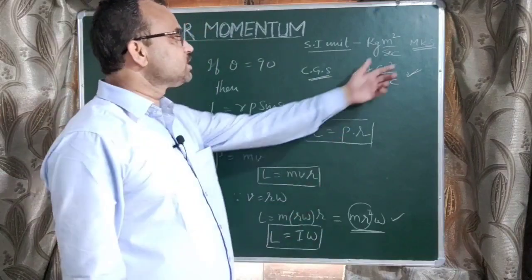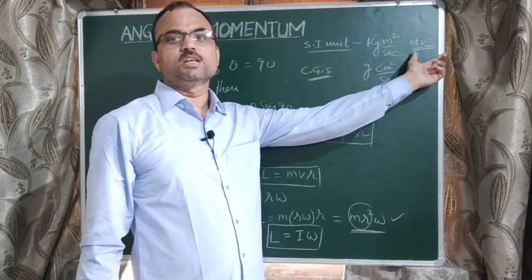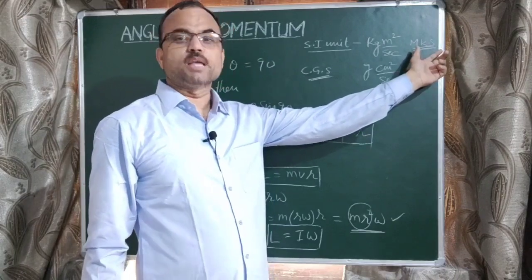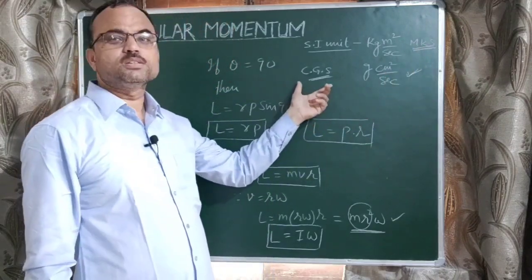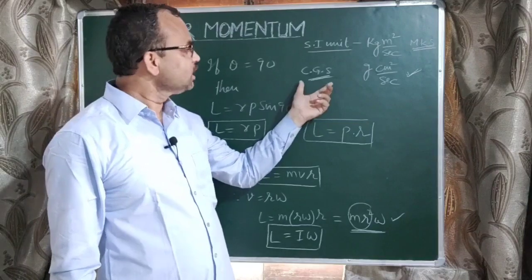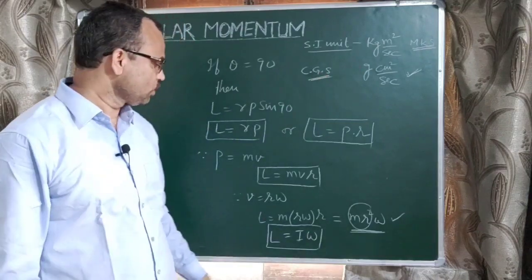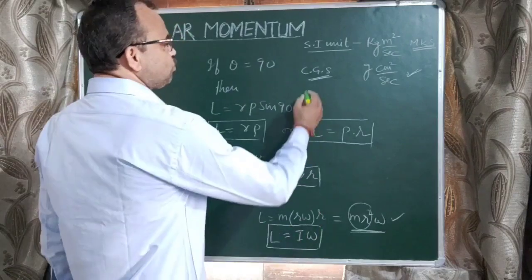MKS system is that system in which the unit of mass is kg, unit of length is meter, unit of time is second. Here CGS system means unit of length is centimeter, unit of mass is gram, and unit of time is second.